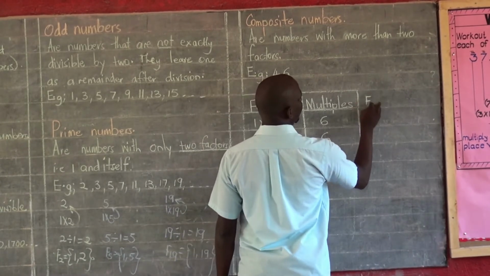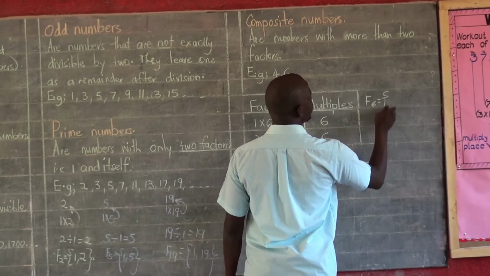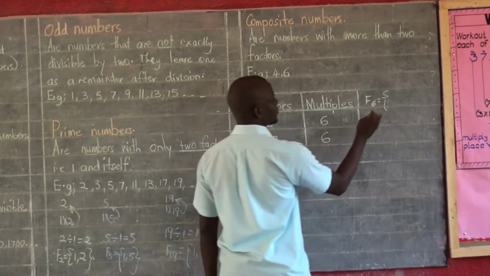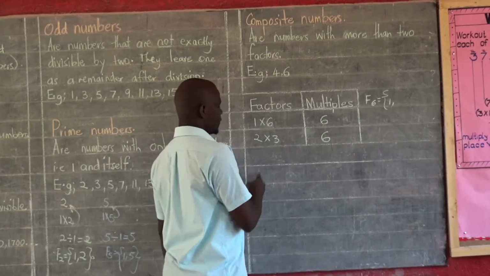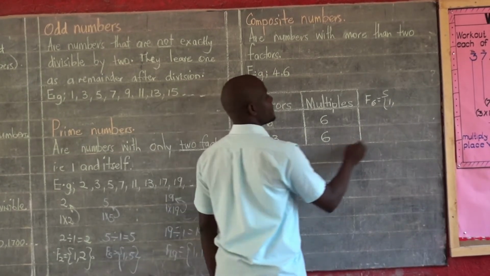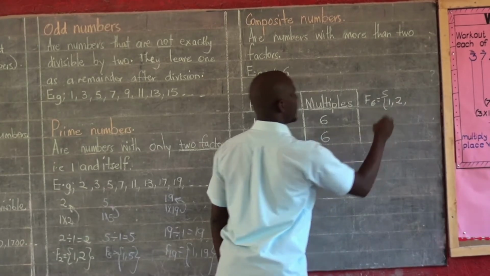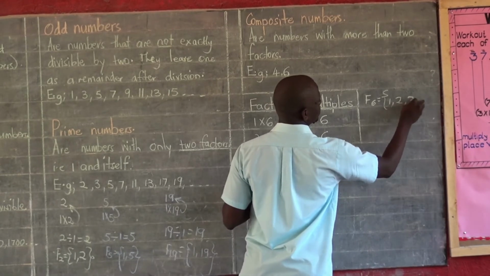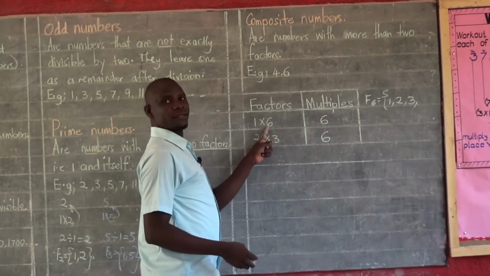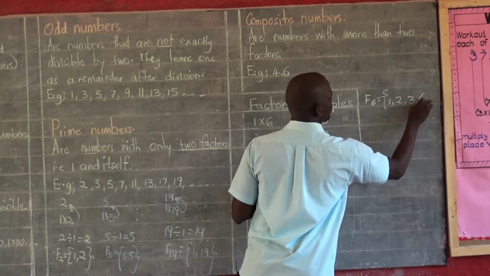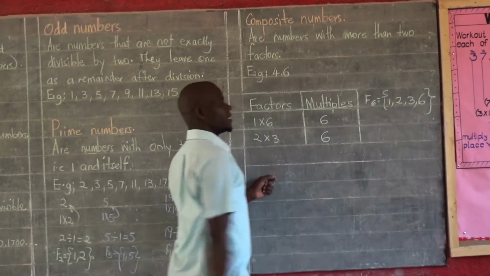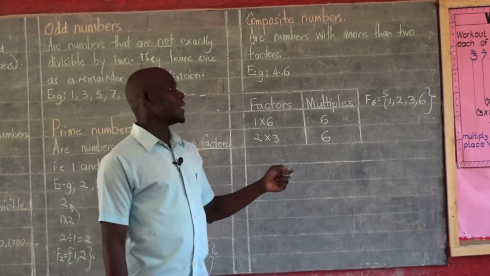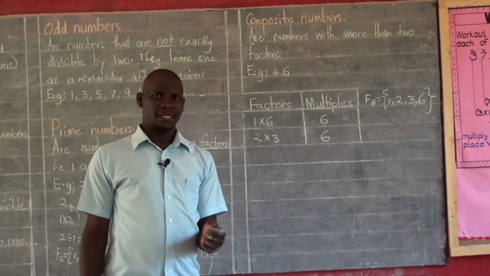We can now list down all the factors of 6. Here, we can say factors of 6 include the first one, which is 1, followed by 2, followed by 3, followed by 6, and they are finished. I've listed all of them there. The list is a list of factors of 6.